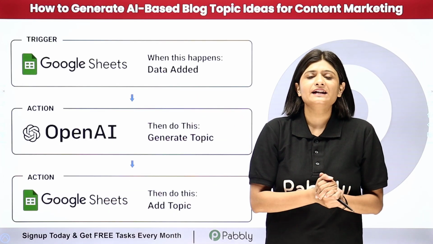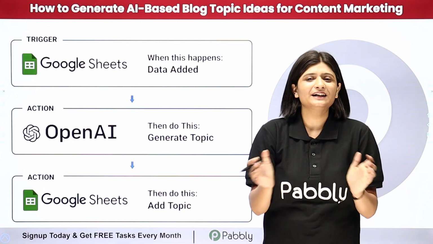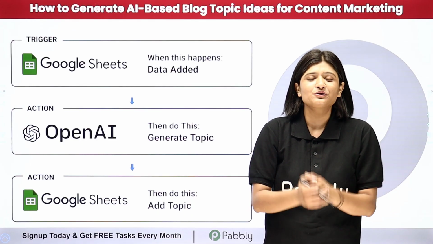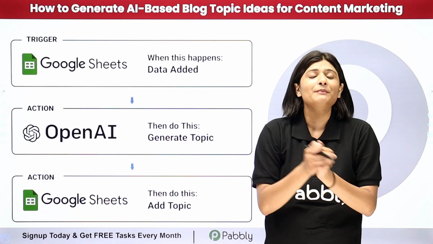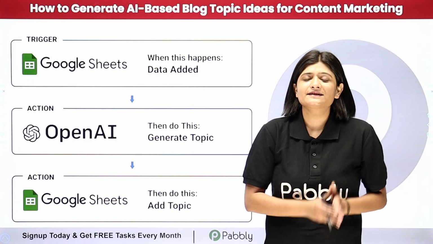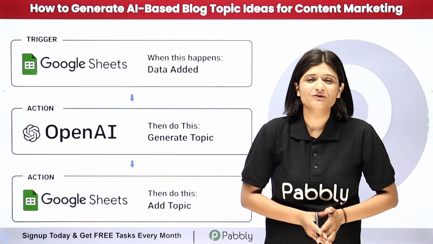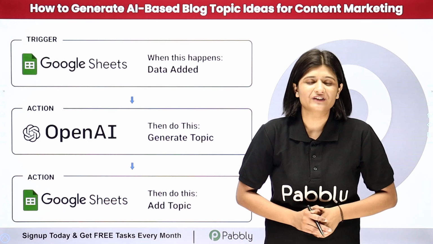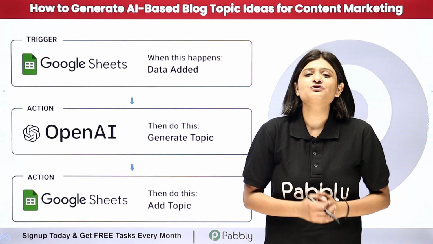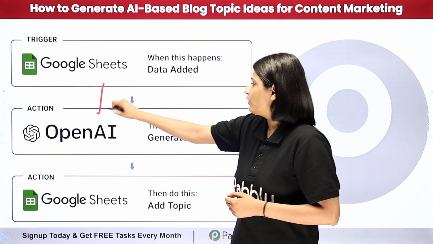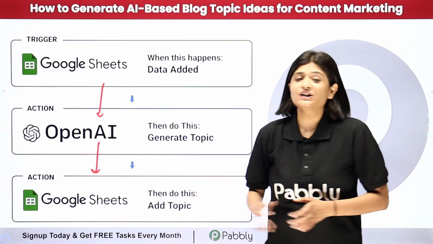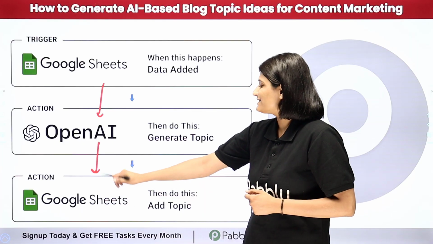Now doing this manually is a very time consuming task, so I am completely going to automate this process, and to do this automation I am going to use Pabbly Connect. So Pabbly Connect is an amazing automation and integration software which requires no coding or programming skills. Here I just need to build connection between Google Sheets, OpenAI. Here I am going to use my AI agent as OpenAI and then Google Sheets again.